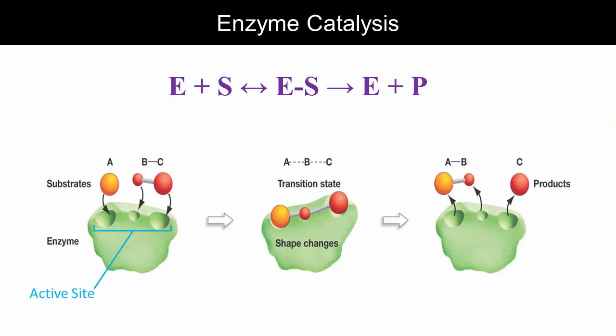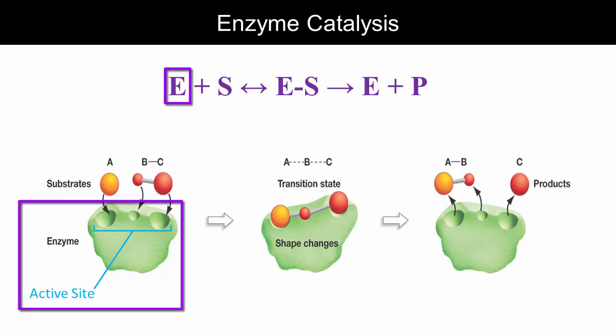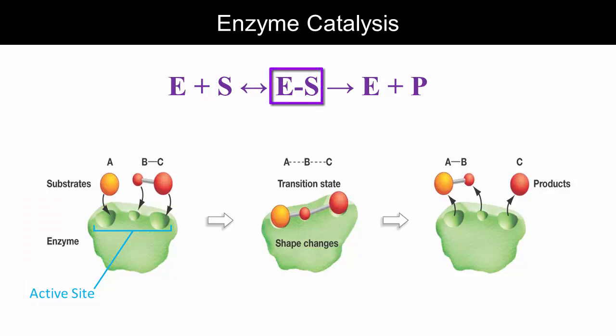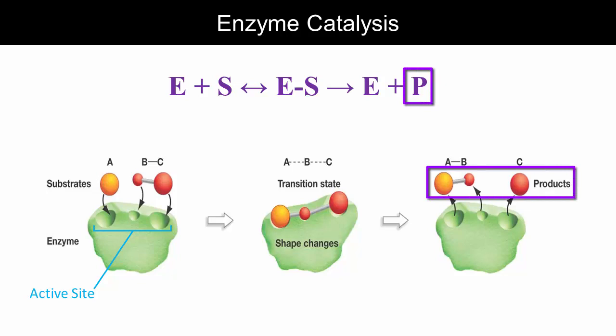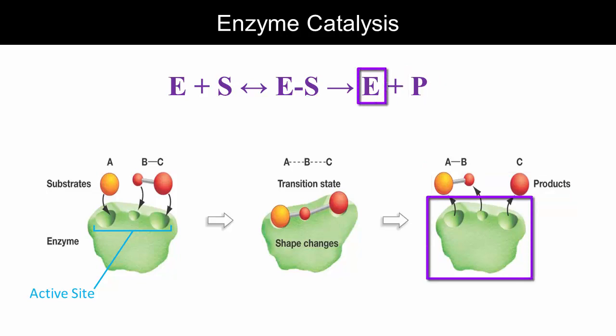This is the generalized equation for an enzyme-catalyzed reaction. The reactants are called substrates, S, and they bind the enzyme, E, at a place called the active site. This forms an enzyme-substrate complex. The binding causes the enzyme to change shape such that it can form favorable interactions with the transition state. With the activation energy lowered, the substrate is rapidly converted to product P, which is released from the active site, leaving the enzyme in its starting state, ready to catalyze the reaction again.